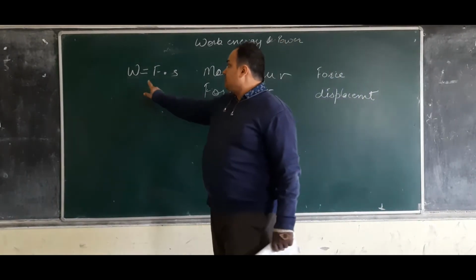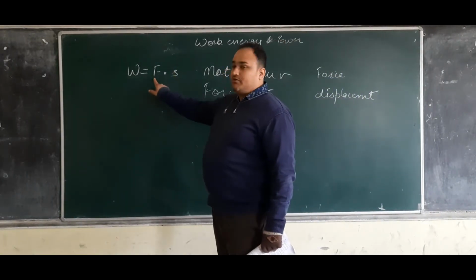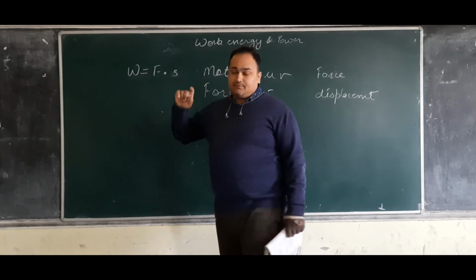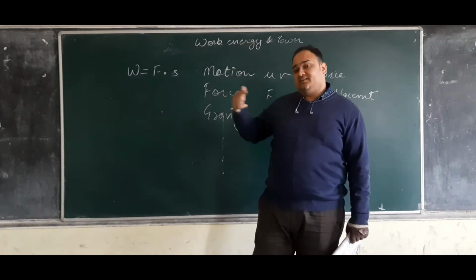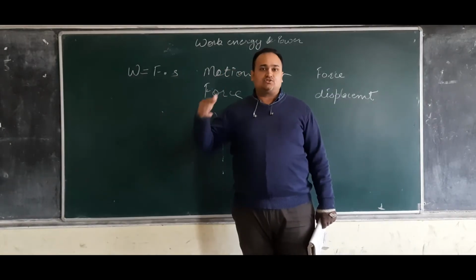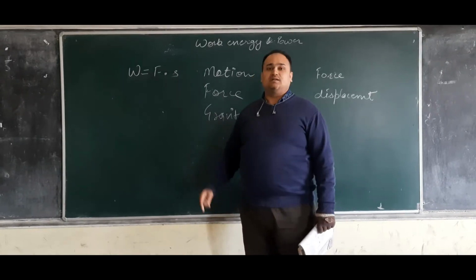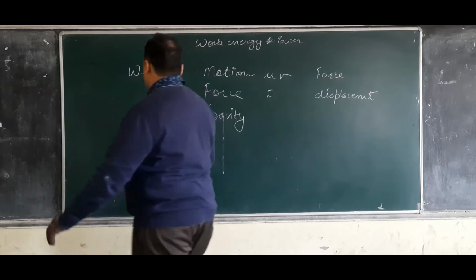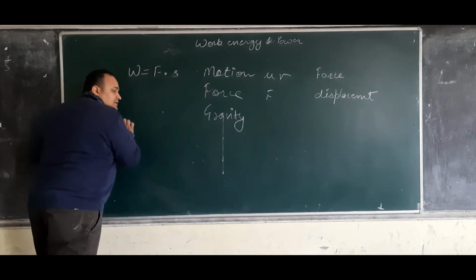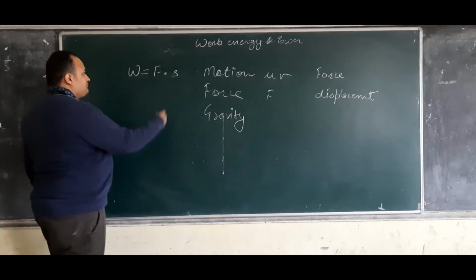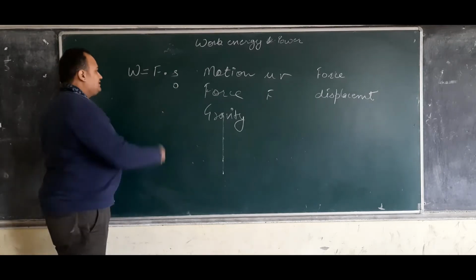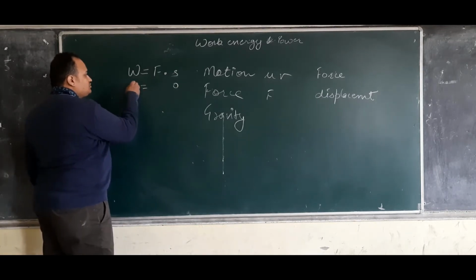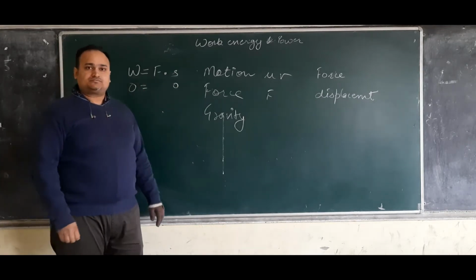Whatever be the force applied on an object, the displacement it has shown, it will state that work is done. For example, I am applying force on this wall, but this wall is not moving. So displacement is 0. In that manner, my work done is also 0.